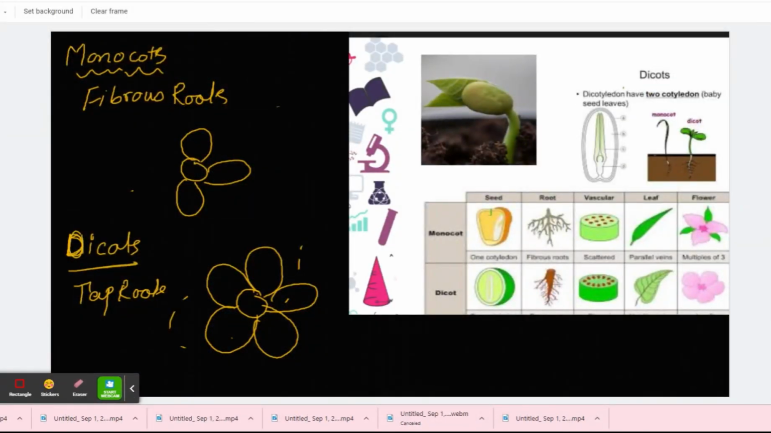First of all, we talked about their seed or baby leaf. In monocots, there's just one cotyledon. Dicots have 2 inside them. Monocots have fibrous roots, and dicots have taproots. Monocots have parallel-veined leaves, and dicots have branching ones. The petals of monocots are multiples of 3. The petals of dicots come in 4s and 5s. So these are some differences which I wanted to elaborate.